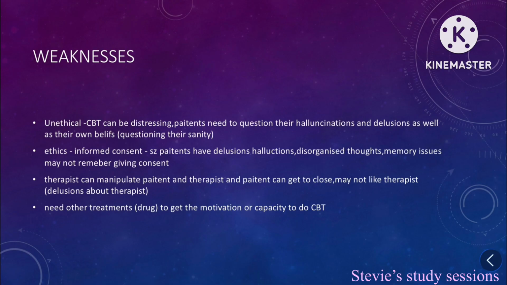Ethics. Informed consent. Patients can be having delusions, hallucinations, disorganized thoughts, and memory issues. They may not remember giving consent, or consent may be given by a guardian. Therapists can manipulate patients. Therapists and patients may get too close, and they may not like the therapist. They may have delusions about the therapist.